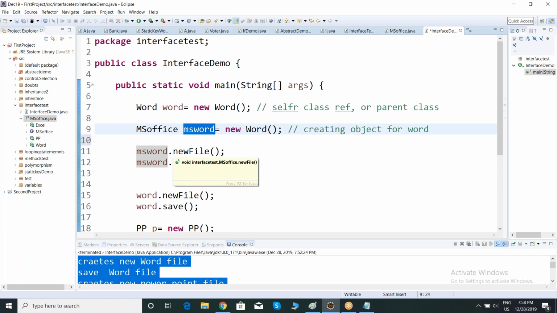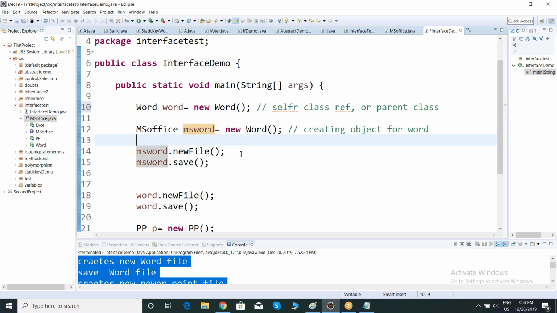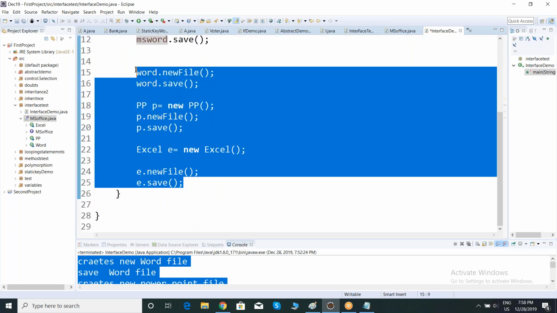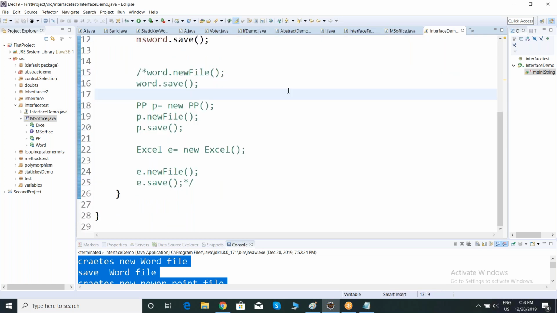Executing from where? From interface MS Office it is showing. Exactly, it is showing that it may execute from MS Office new file. Observe team, let me comment out the remaining things. If I execute this one, what is the output?